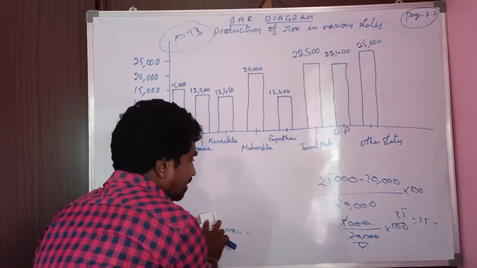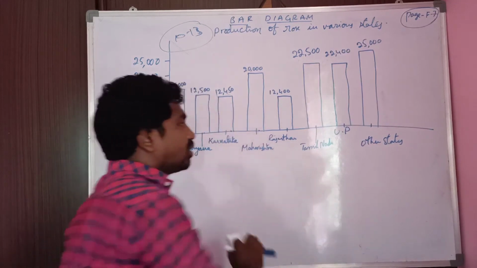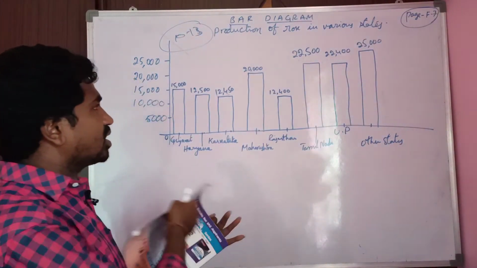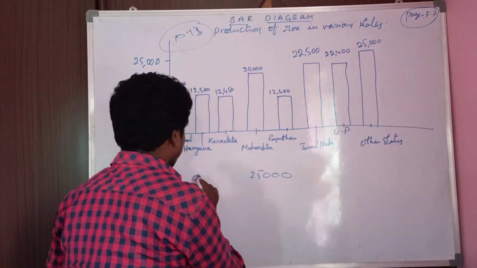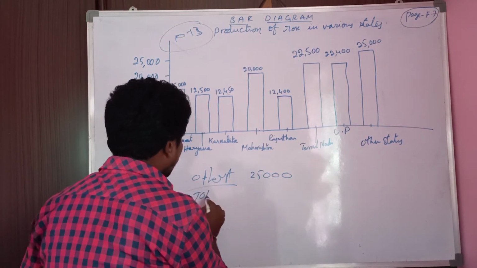Now he is asking the other states is how much percent in total production? Other states 25,000, by total rose production.